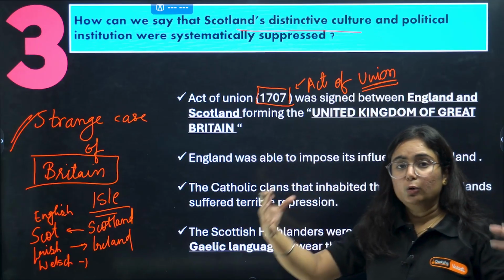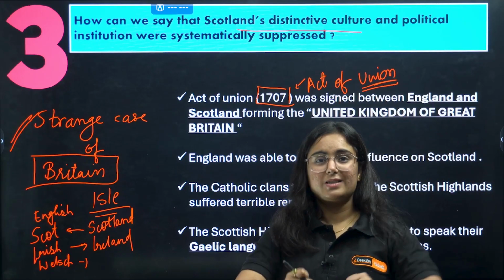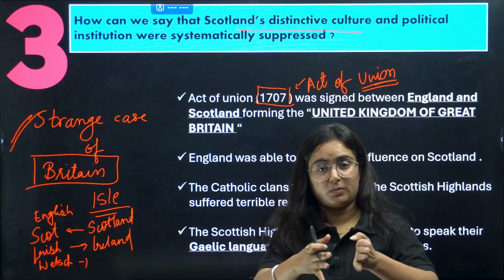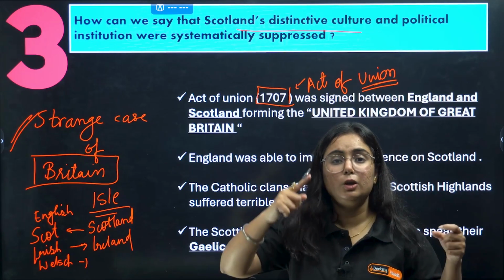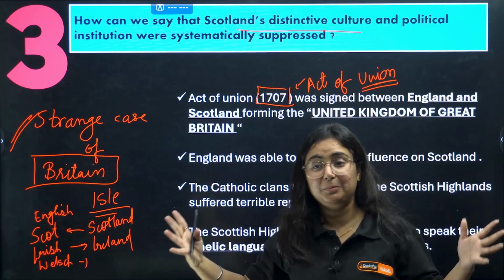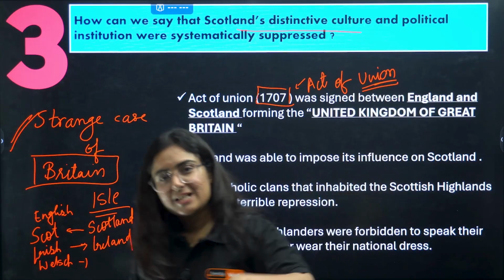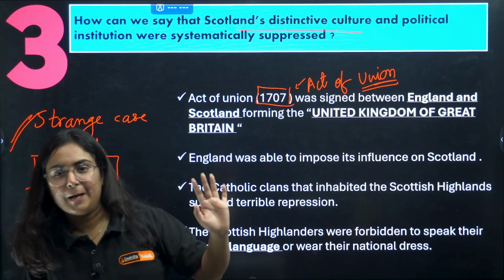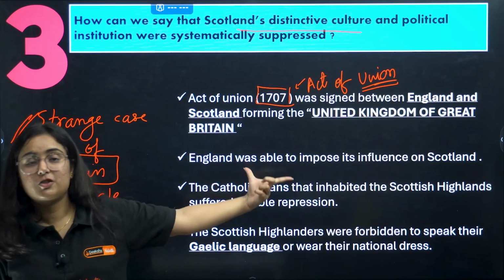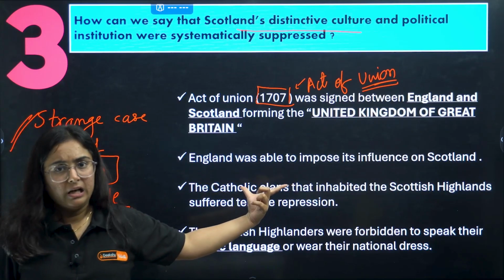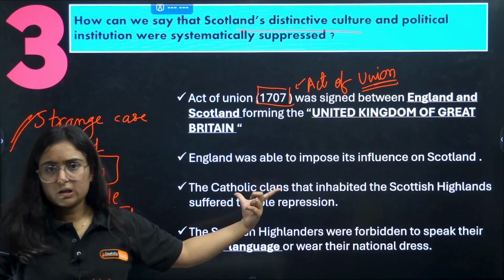Now, when two nations came together, it was referred to as the United Kingdom, and they considered themselves great and called it the United Kingdom of Great Britain. See how we ourselves call us great. Now, coming to the next thing, they imposed their language on Scottish people, and their language was not allowed to be spoken.